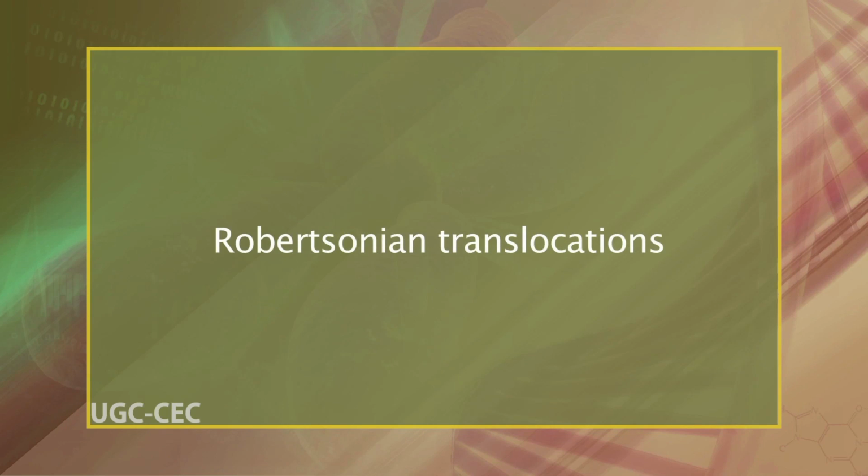Second type is Robertsonian translocations. It is a type of translocation caused by breaks at or near the centromeres of two acrocentric chromosomes. The reciprocal exchange of parts gives rise to one large metacentric chromosome and one extremely small chromosome that may be lost from the organism with little effect because it contains so few genes. The resulting karyotype in humans leaves only 45 chromosomes.